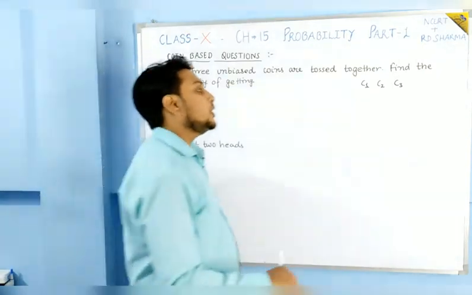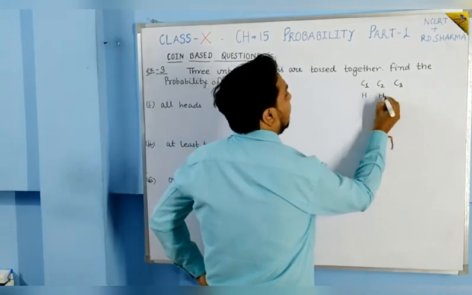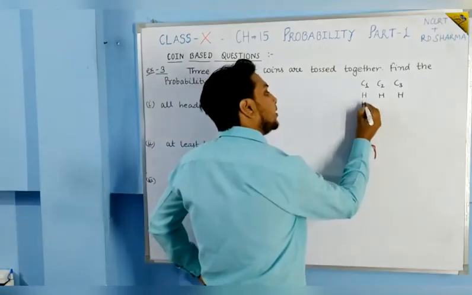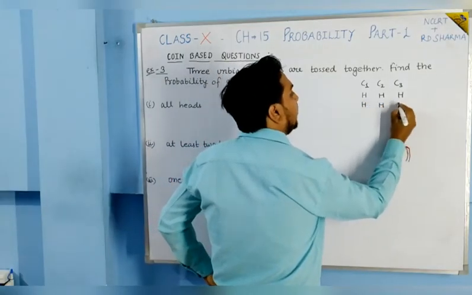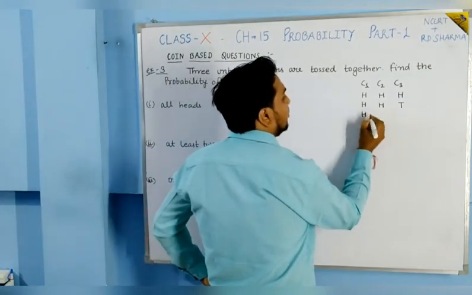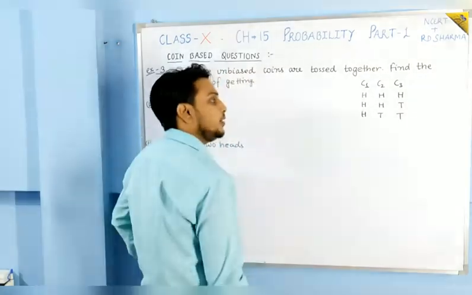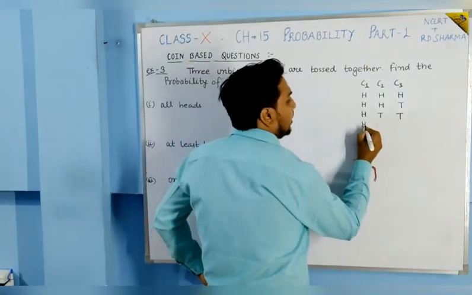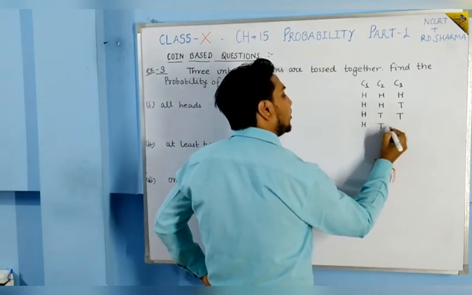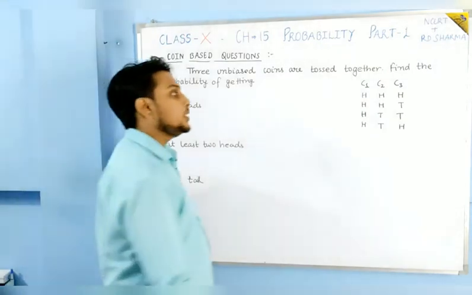So students, it is possible that all the coins will have head. It is also possible that 2 coins will have head and one is tail. And it is also possible that on the first coin it is head and the rest 2 coins will have tail. It is also possible that on the first coin it is head, the second coin is tail and the last coin is head. So these are the 4 cases.